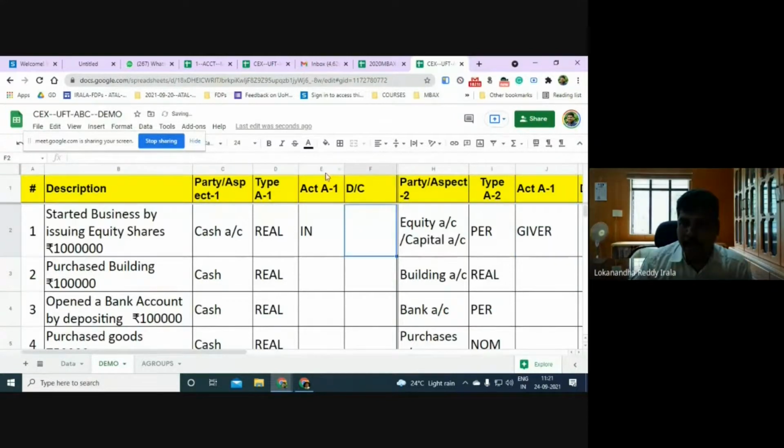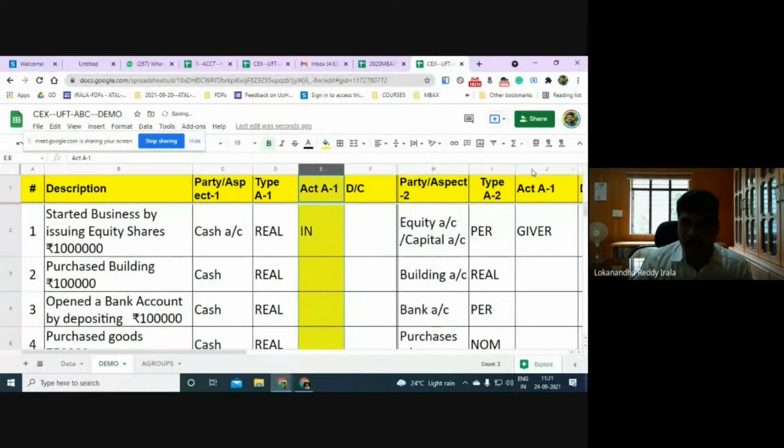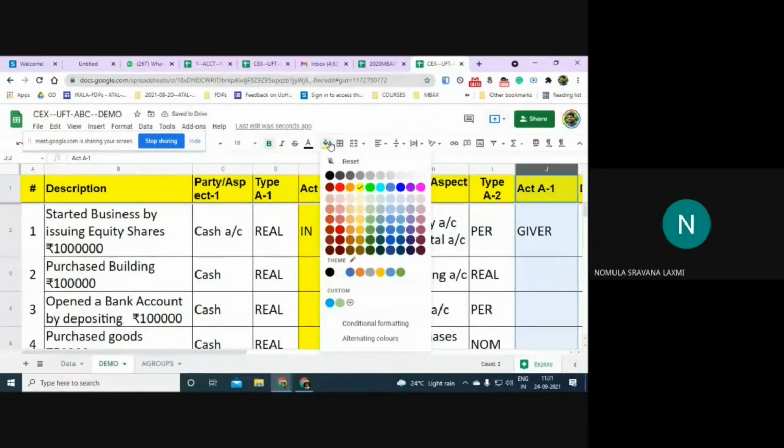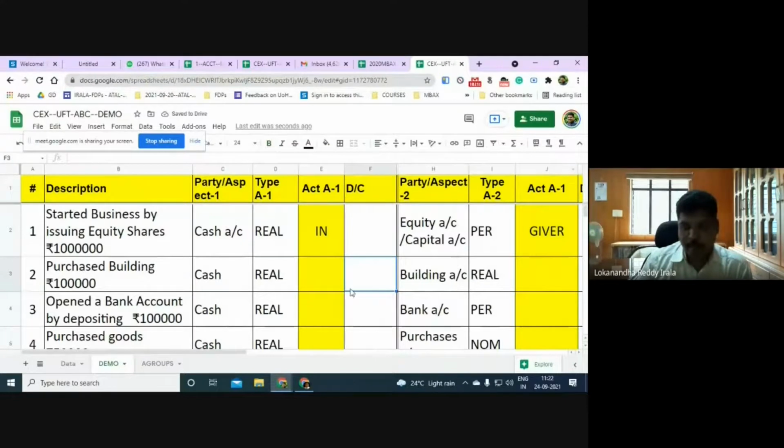Now again think about it for a while. Is it clear now? Just let me know. Yes, sir. You should think about what is the action of the account. What the equity shareholder is doing. The equity shareholder is giving money to the business. That's how we start business. Now, purchased building.